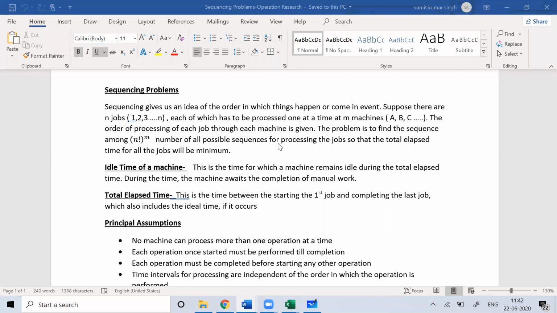In this chapter called sequencing problem, we'll talk about sequencing of work on machines, and first we'll start with the two machine problem. In exams you may get a problem on two machines, or you may get a problem on three machines. We'll start with two machines.